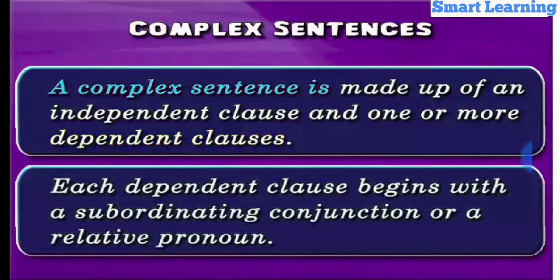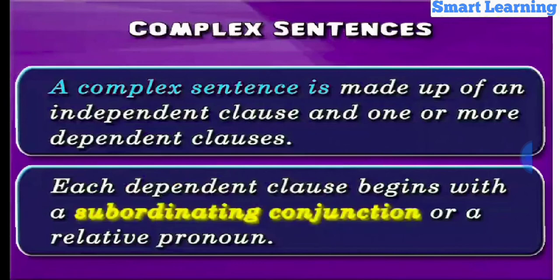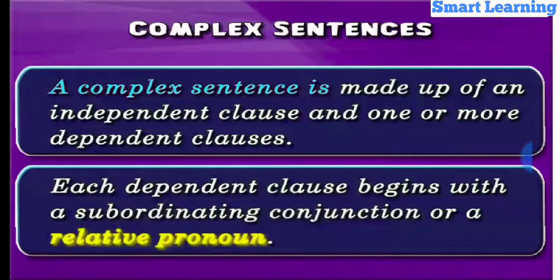So, in a complex sentence, each dependent clause starts with a subordinating conjunction, or conjunction that introduces a dependent clause, or a relative pronoun, that is, a pronoun that marks a relative clause, a subordinate clause that begins with a question word, for example who, within a larger sentence.